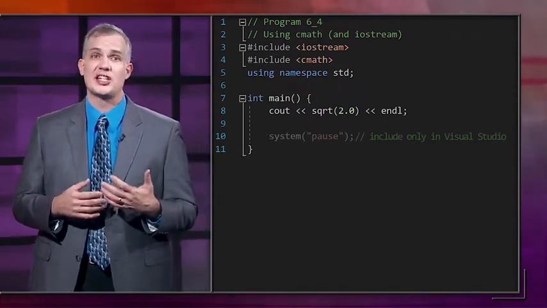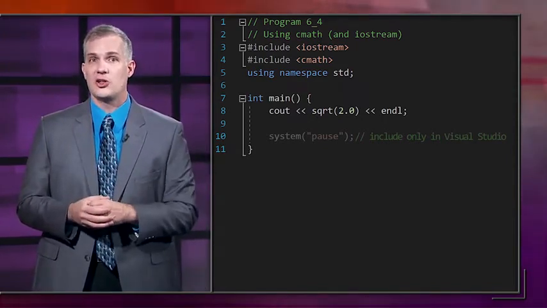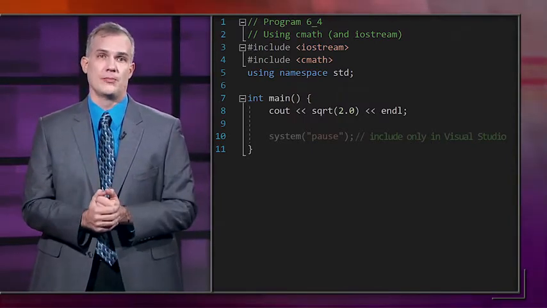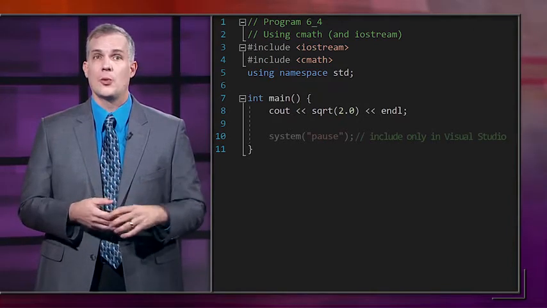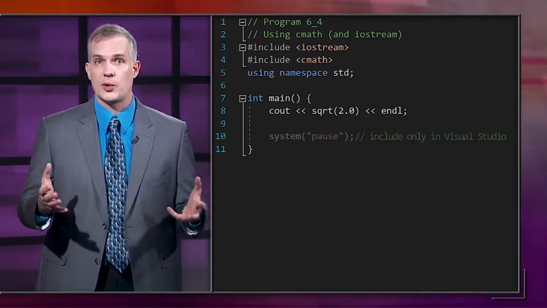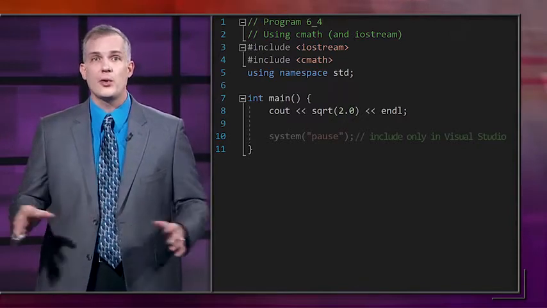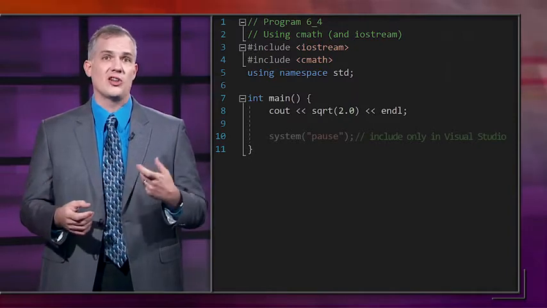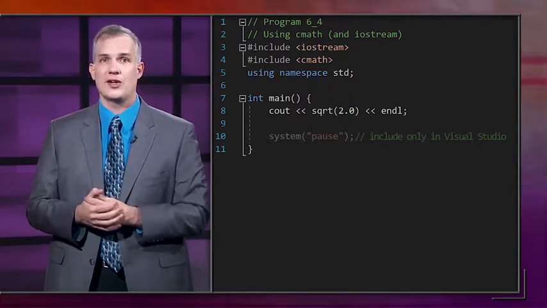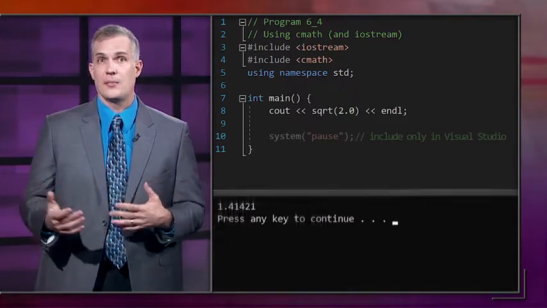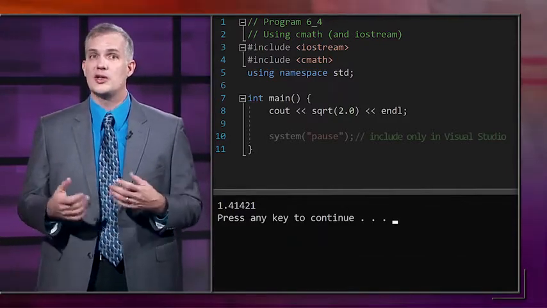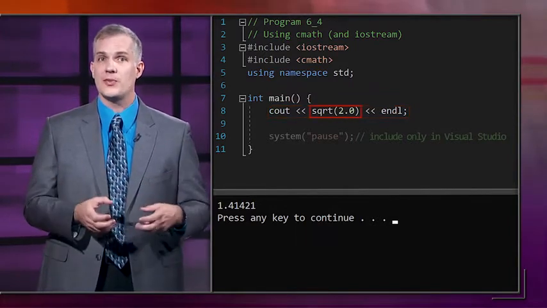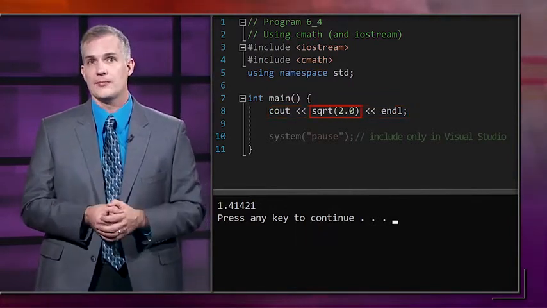If the function is designed to compute some value, that function call is replaced by the value it computes. We say that the function has returned a value. For the square root function, we'll have a floating point value, the value of the square root, returned. And whenever we encounter a function call, if there's a return value, we can think of the function call as just being replaced by the value of that function. Again, back to our square root function call, notice that it occurs in the middle of an output statement. The value that is returned from the function is what is output.